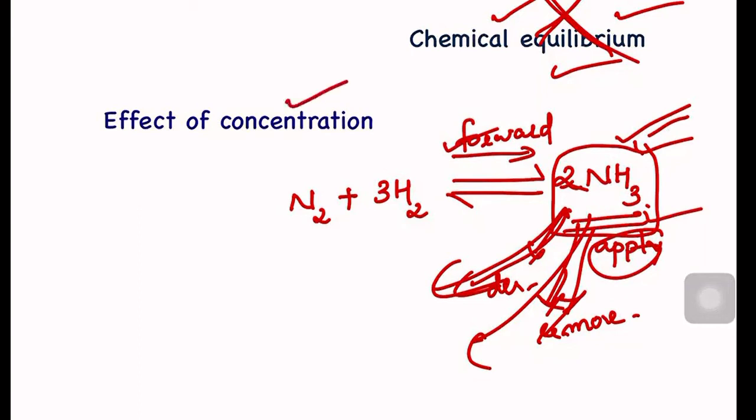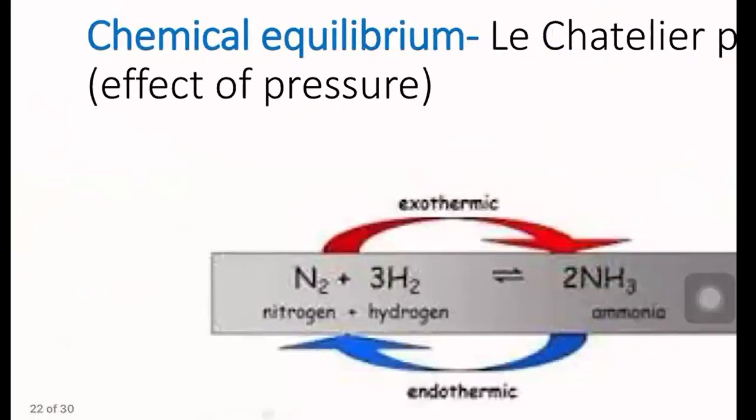First thing, effect of concentration. If you studied this concept, then you will be able to solve most of the questions which will be coming in your chemical equilibrium chapter. Because in the chemical equilibrium chapter, you will get one reaction, and you have to tell in which way we can increase the forward reaction. One example you study, this you can apply in other examples.